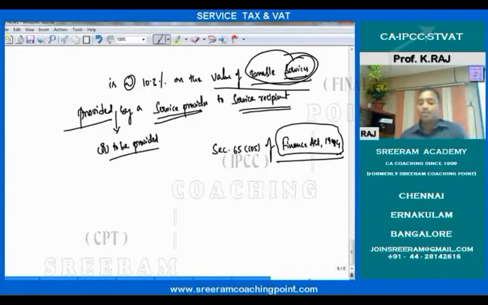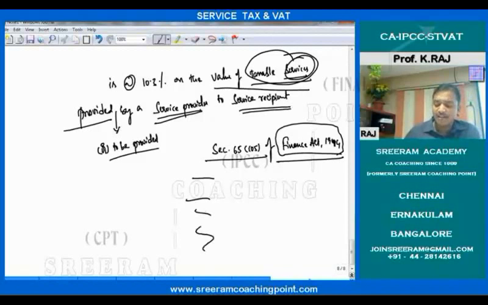Okay, so here there is a section called section 65 subsection 105. In this section 65 subsection 105, there will be various services. All these services are known as taxable services. Got the point? So what is taxable service? When you will tell a service as taxable service, it should be mentioned in the section 65 of subsection 105 of the Finance Act 1994. Immediately it will become taxable service. And for this taxable service, you have to calculate the value, and on that value you have to pay 10.3%. Got the point? So this is known as service tax.